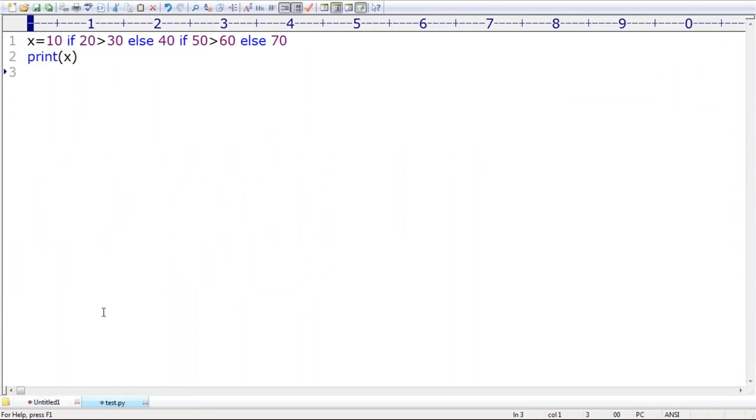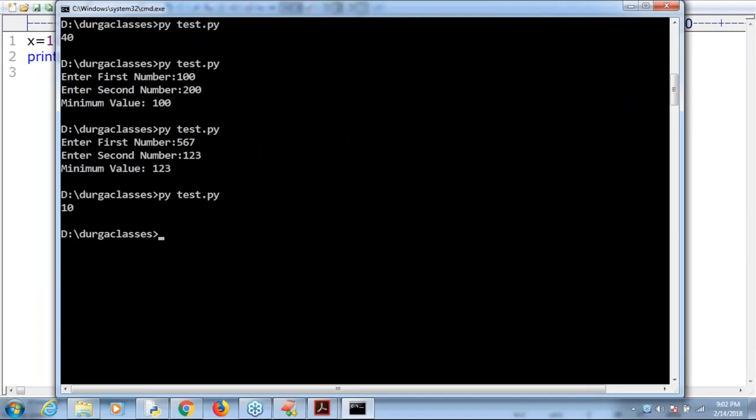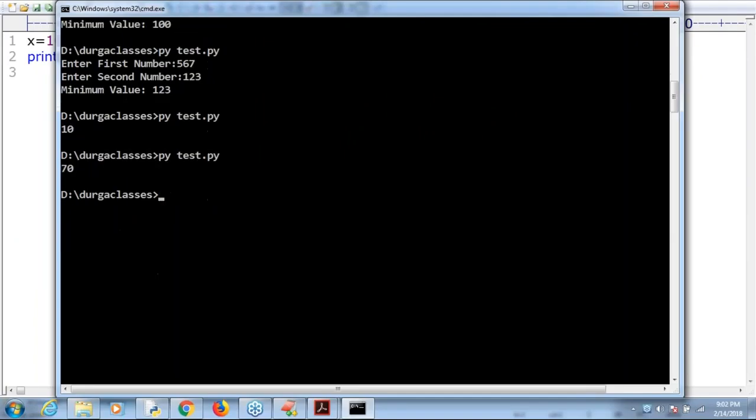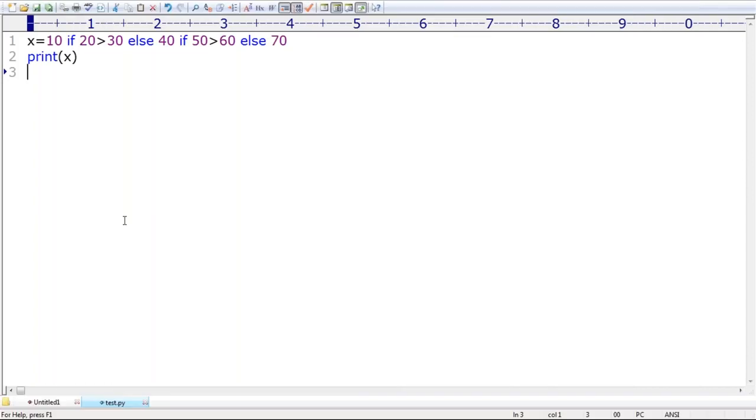Now have a look once. Okay. 70 by default we are going to get. So nesting of conditional operator. Is it possible or not possible? Perfectly, it is possible. Okay. Now based on this, sir, in the last class I covered a small example.